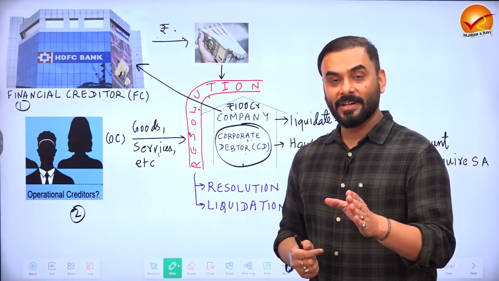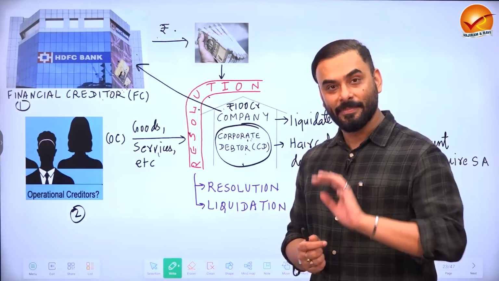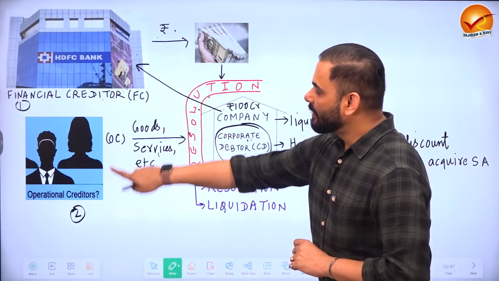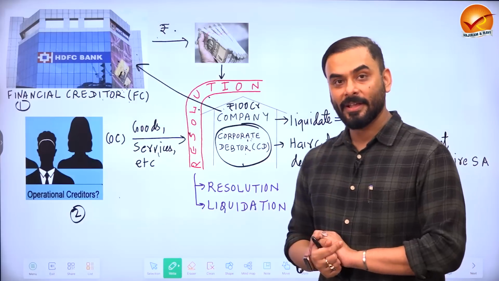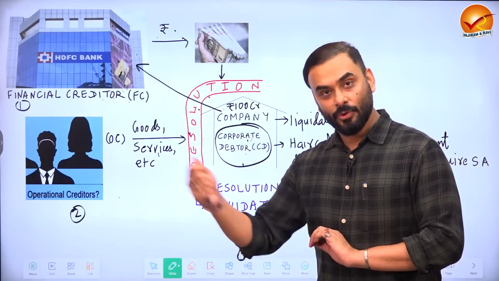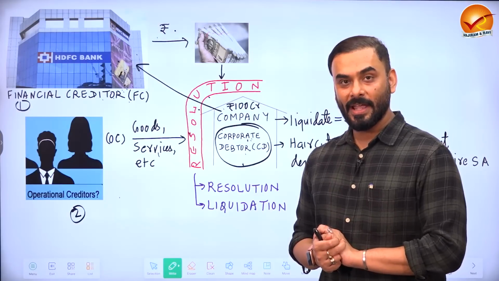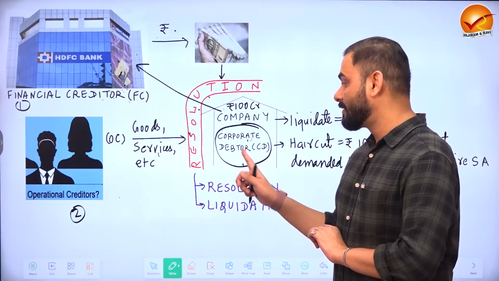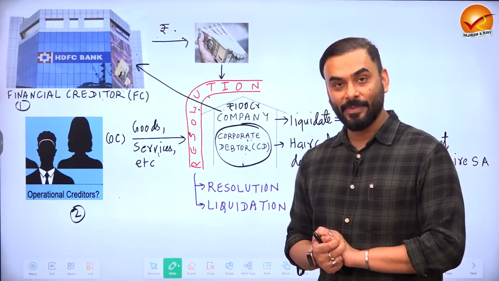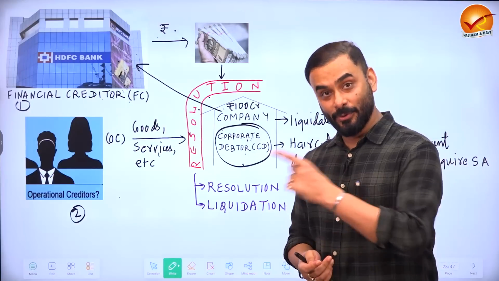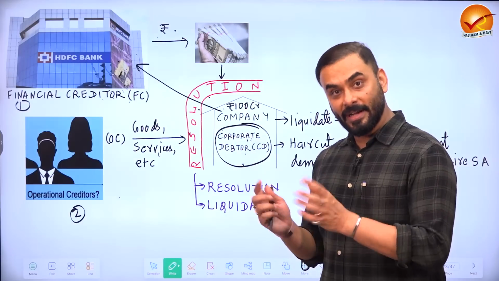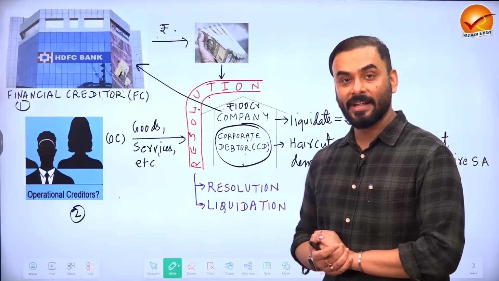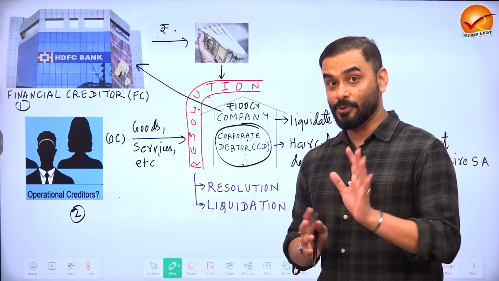And the latest method started by the Government of India is called the Insolvency and Bankruptcy Code. What is the Insolvency and Bankruptcy Code? Under that, either the financial creditor or the operational creditor or the debtor, any one of these three, can go to the Insolvency and Bankruptcy Code and say that we want to solve this problem. And these days it has been observed that corporate debtors also go to the government and say let us solve the problem, because they know that if they don't, their company will be sold and they will get nothing. So under the Insolvency and Bankruptcy Code, any of these three entities can begin the proceedings to solve the crisis.